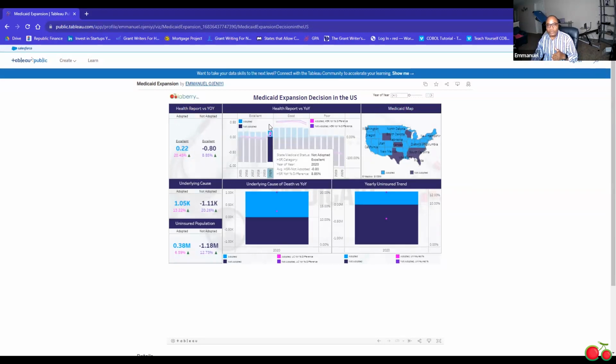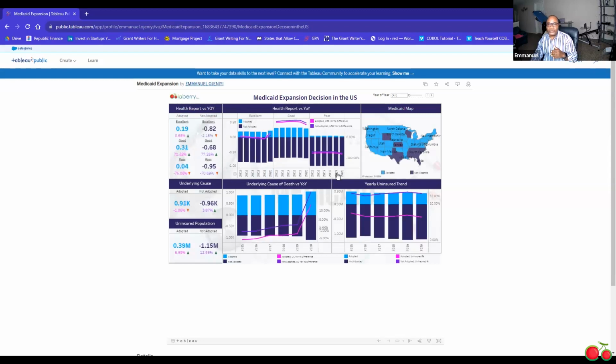And what we discover is that 20.45% reported excellent health status for adopted states, then 8.85% reported excellent for non-adopted states. There's a big discrepancy between the 2, although both of them are moving in the positive direction.